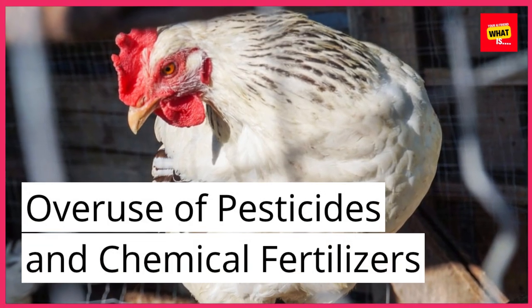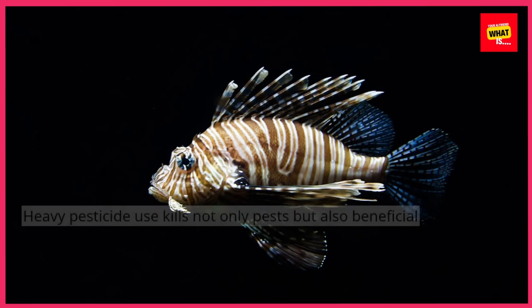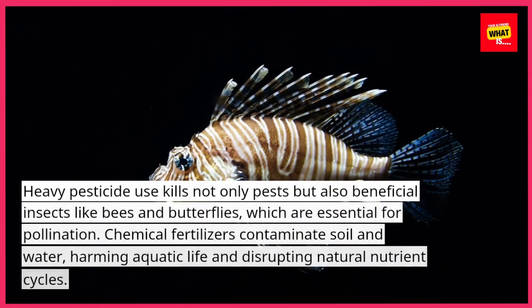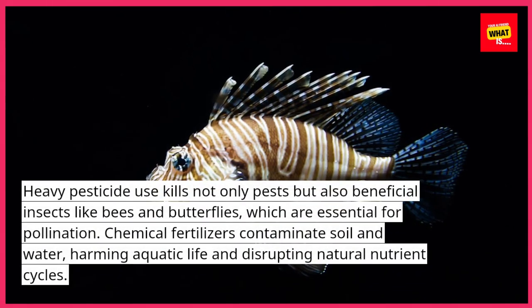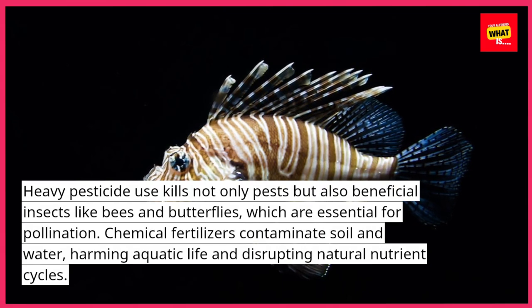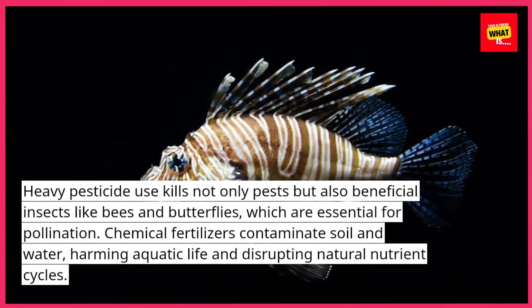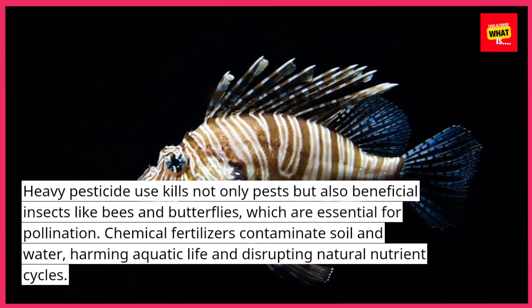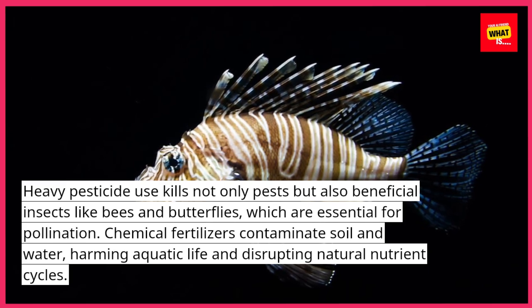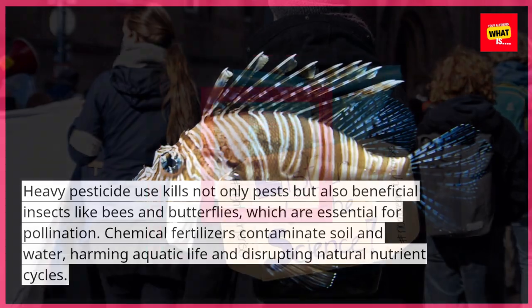Overuse of pesticides and chemical fertilizers. Heavy pesticide use kills not only pests but also beneficial insects like bees and butterflies, which are essential for pollination. Chemical fertilizers contaminate soil and water, harming aquatic life and disrupting natural nutrient cycles.